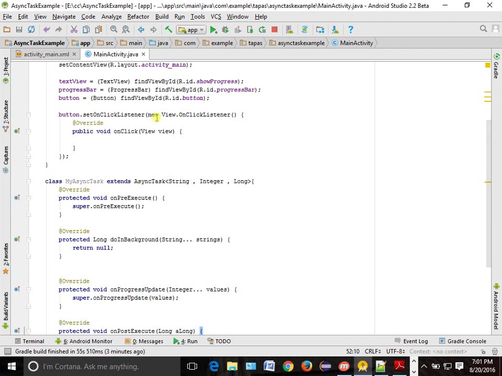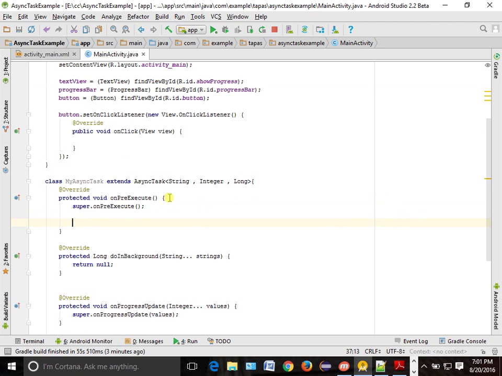Now, before starting the async task, what do I want to do? I want to make this progress bar 0, right? So what do we write here? progressBar.setProgress equal to 0. Because by default it is 20, right? Otherwise it will start from 20, 25. I want to make it 0, then I want to start. So setProgress equal to 0. And the TextView which we have got, I want to set something like setText. You can write this in onPreExecute. So onPreExecute is done.